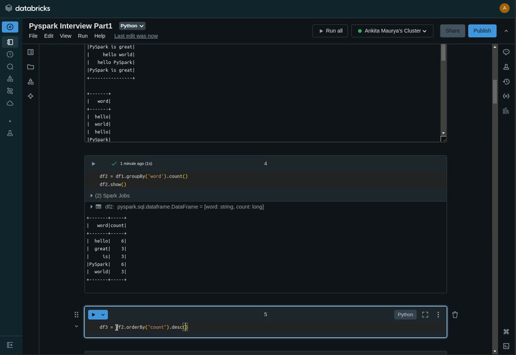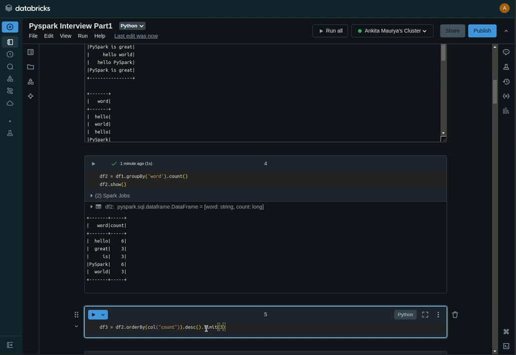Then, for fetching that column, we need to use the col function like this. And suppose we need to find the top three, so we can use the limit function. We will just limit to the top three.